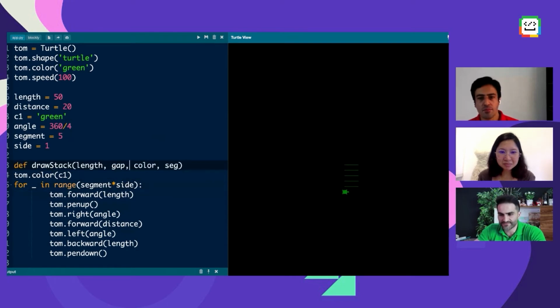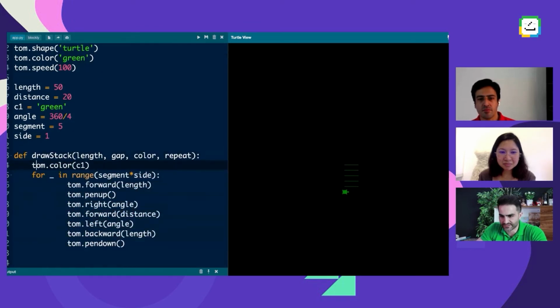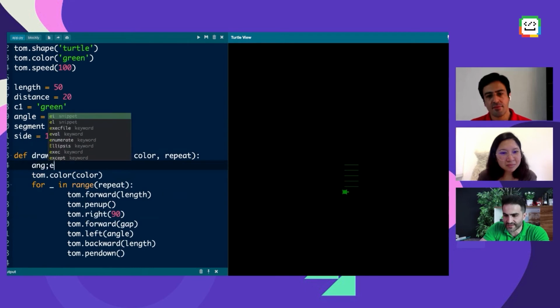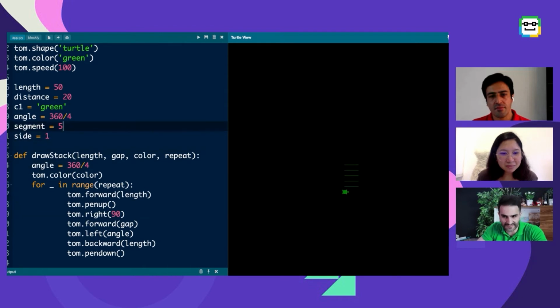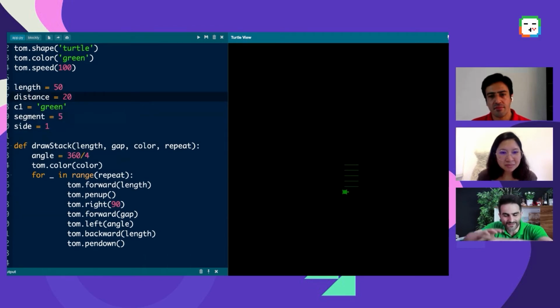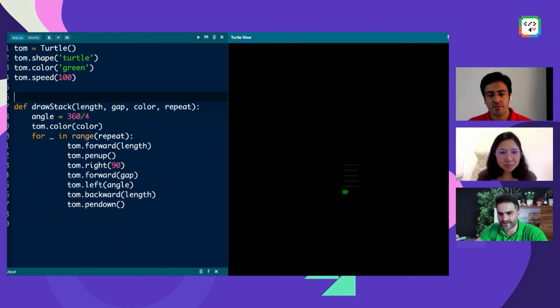And then back to my function. You're just going to write the repeat, how many times I want to repeat it. And then finally I'm going to go back to this. So this will be the color, and here will be the repeat, how many times to repeat. Length is there, and I will make this one gap. And because the angle is definitely 90 degrees, I'm just going to go for 90. Or because I am here, I can create this thing that you did here, but not in the global space. Global space makes the space a little bit messy, so it's better we remove them all. And then here I'm going to have the angle.